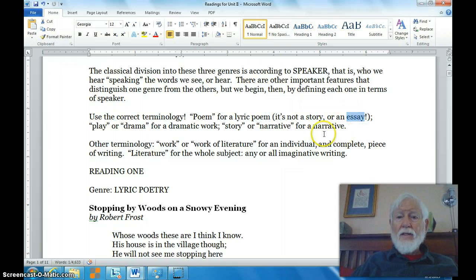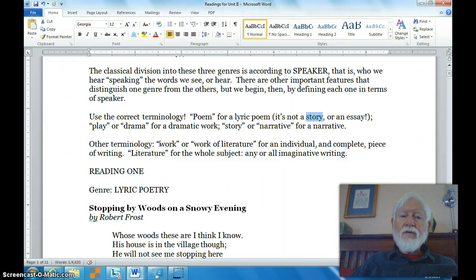It's not an essay. Or when they're talking about a poem, they'll refer to it as a story. It's not a story. Use the terminology correctly, all right? So use poem for a lyric poem, use play for a dramatic work, use story or narrative for a narrative.